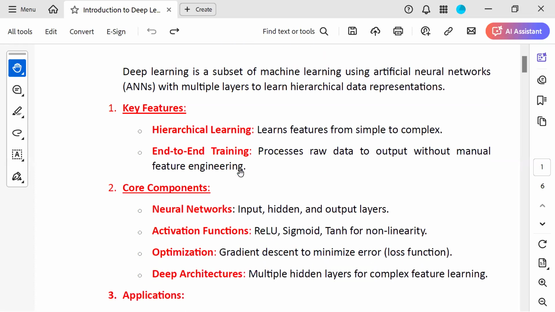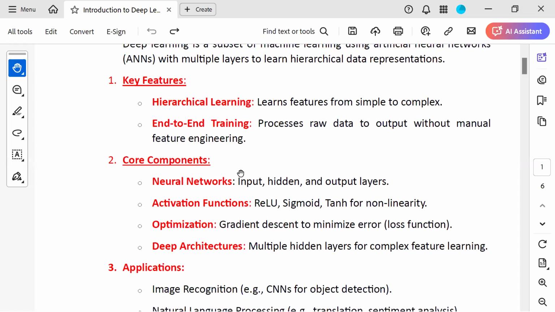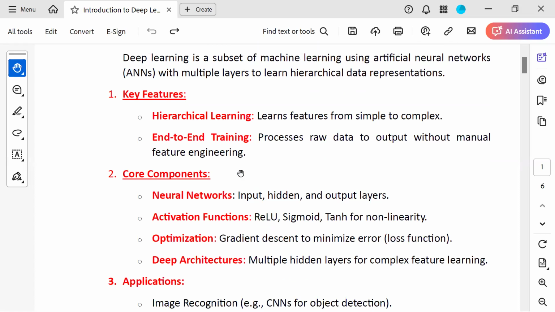Now you can see what the key features of deep learning are. First one is hierarchical learning. Second one is end-to-end training. So the key features are hierarchical learning as well as end-to-end training. What is meant by hierarchical learning? It learns features from simple to complex.